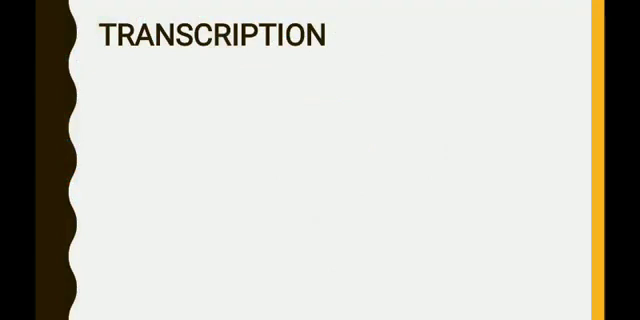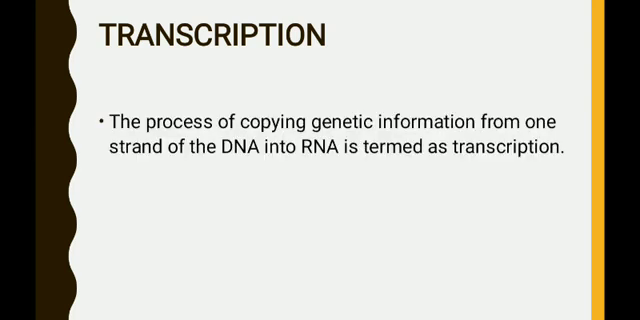In simple terms, transcription is nothing but synthesis of RNA according to the information present on DNA, or synthesis of any type of RNA from DNA is called transcription. So here is the definition. The process of copying of genetic information from one strand of the DNA into RNA is termed as transcription. So it is a process of copying. That means there is no transformation of DNA into RNA. Instead, according to the information present on DNA, the RNA molecules will be formed or produced.